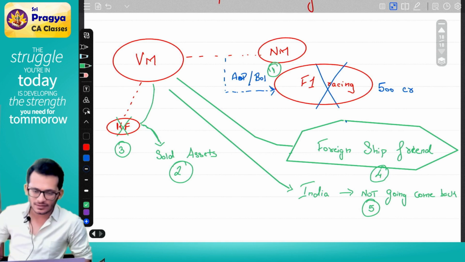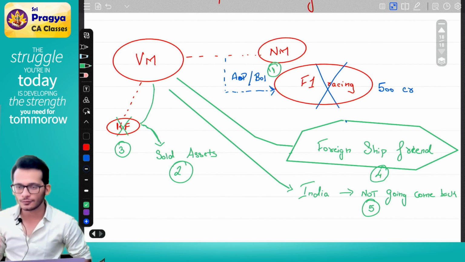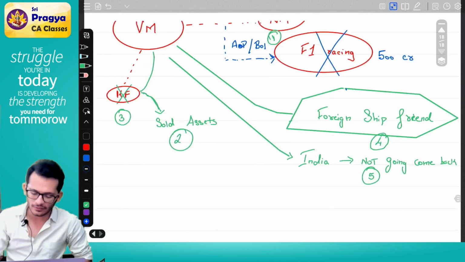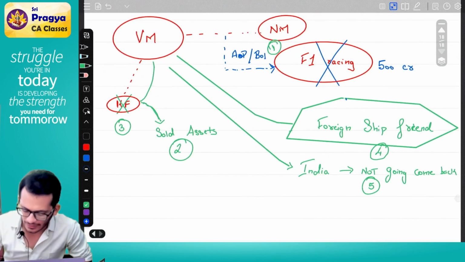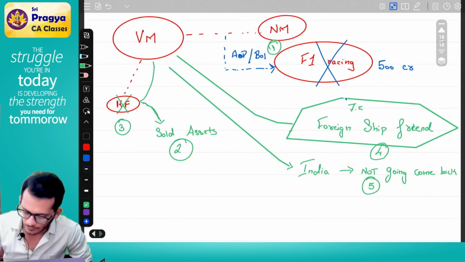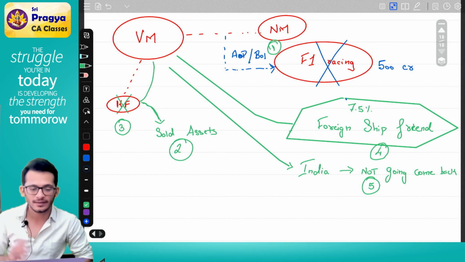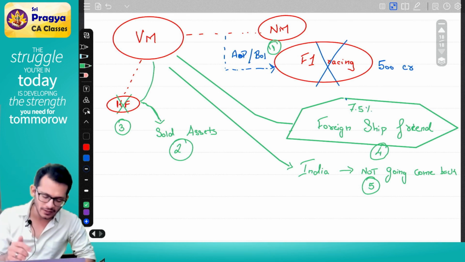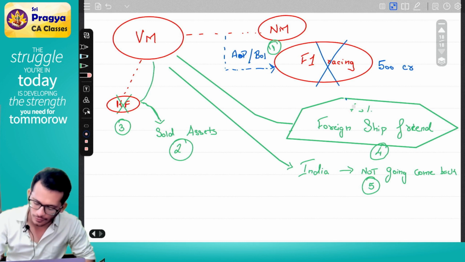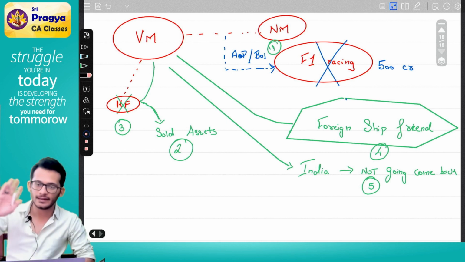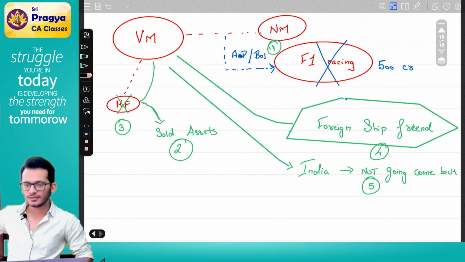At the same time, some of these things have some special provisions also. Like for example, for shipping companies, they have said that before you leave India, you have to pay tax of 7.5% and go. They have given a special rate and everything. Don't worry about all this because these rates will come back to you when we do non-resident taxation. When we do non-resident taxation, anyway, I'll discuss all those things.